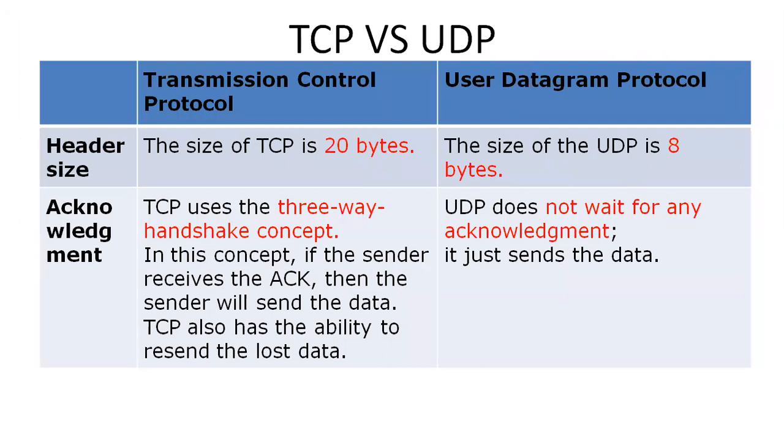Here the sender always receives the acknowledgement, then the sender will send the data. TCP has the ability to resend lost data packets. That means it has an acknowledgement mechanism. That is the main reason you use the TCP protocol. TCP is a very reliable protocol. UDP does not wait for the acknowledgement, it just sends the data. That's why it is not a reliable protocol. You do not have any acknowledgement mechanism in UDP.